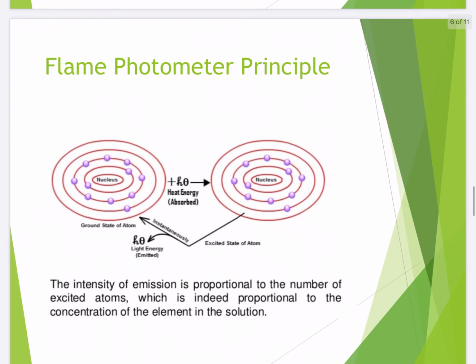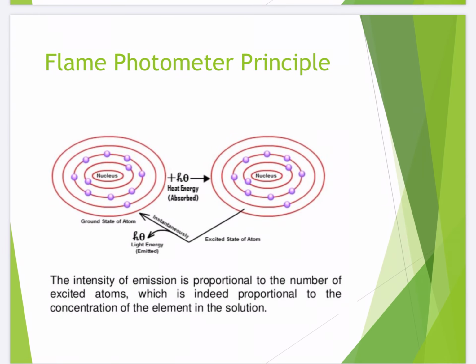In bone strength, etc. The flame photometer operates on the principle that when the sample is vaporized, the intensity of emission is proportional to the number of excited atoms, which is directly proportional to the concentration of the element in the solution. एलिमेंट का concentration जितना होगा उतना वो एक्साइट होगा, और एक्साइट होकर वापस आएगा तो उतना एमिशन वो करेगा. So more the concentration, more will be the emission.